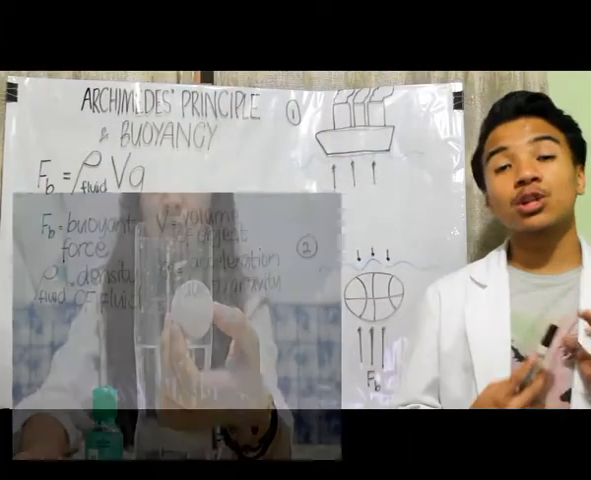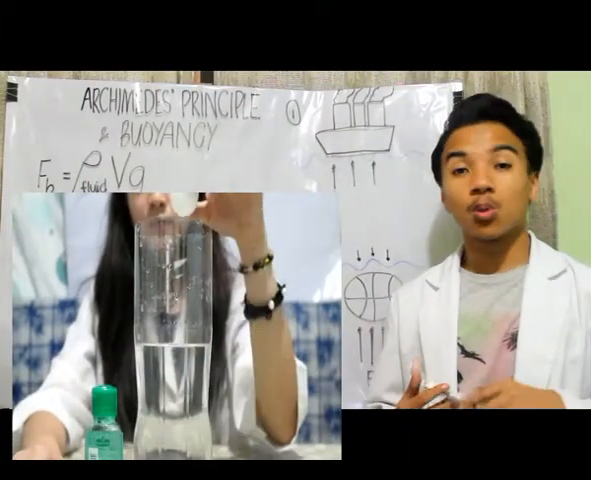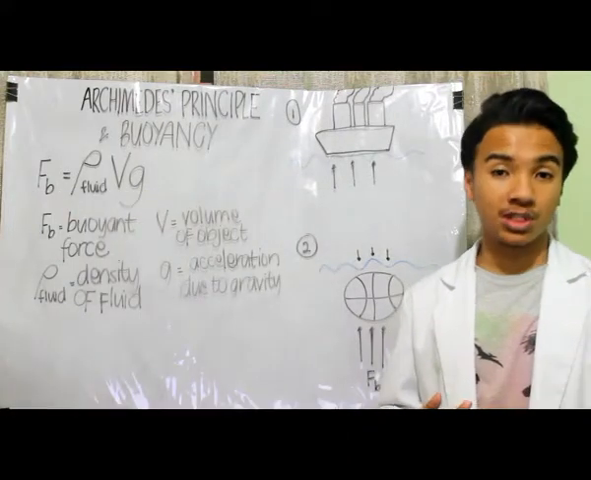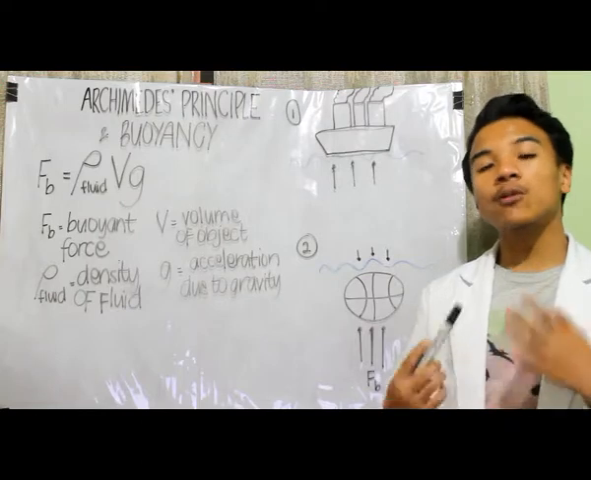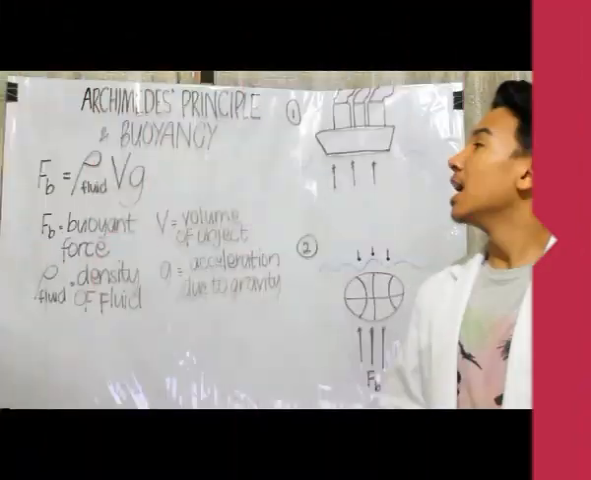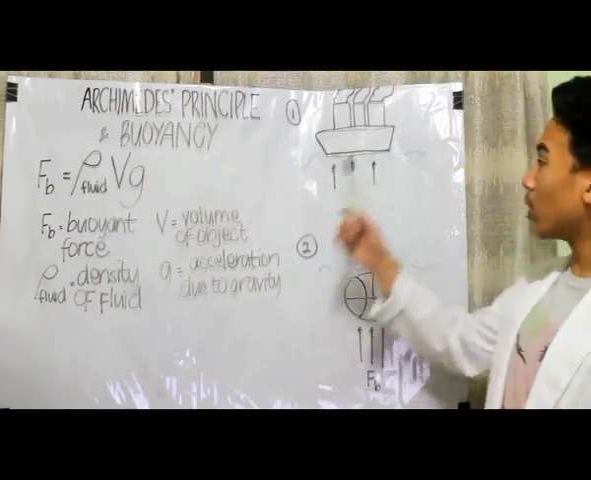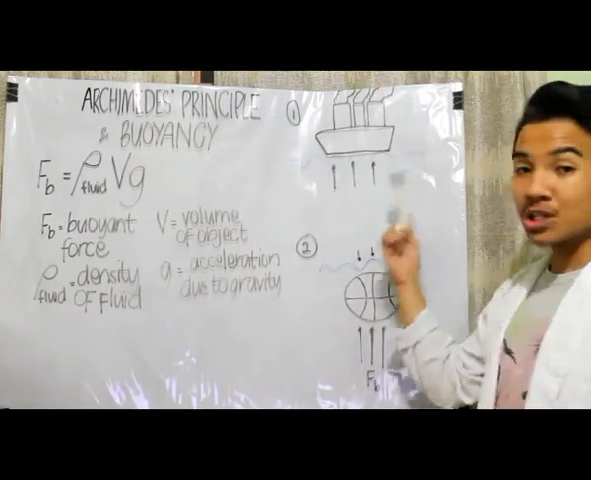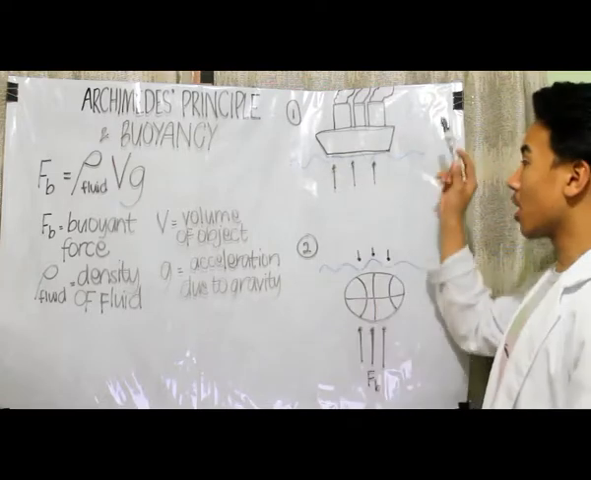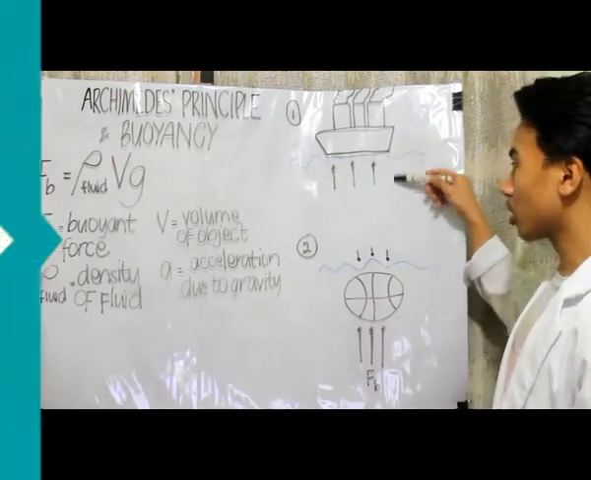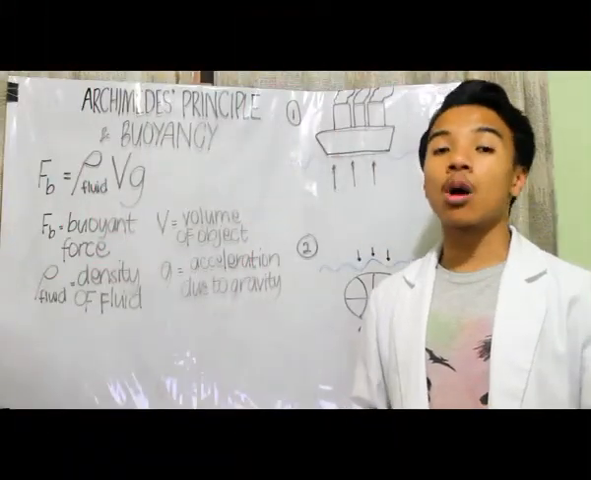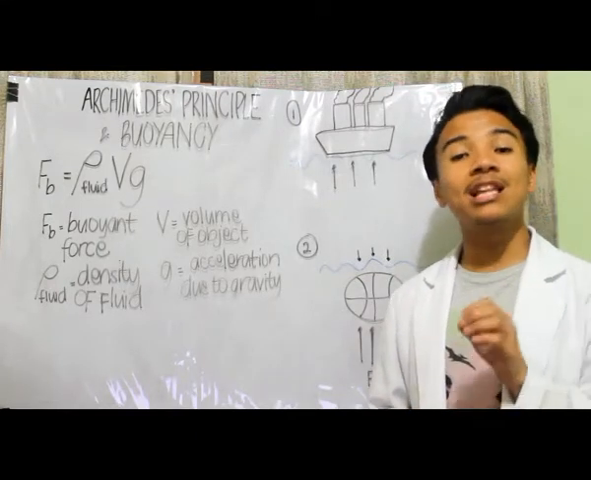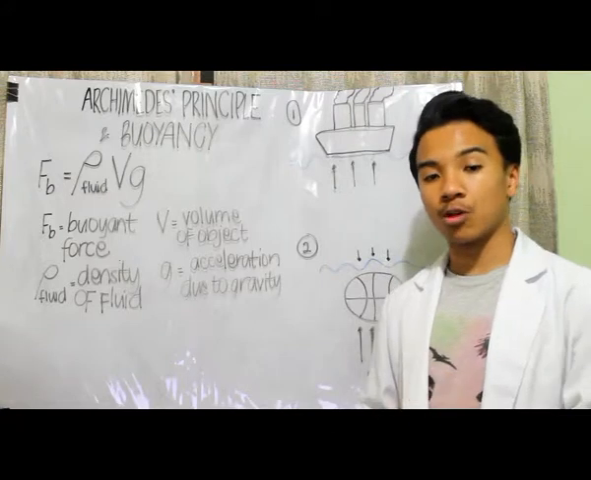We are all very much aware that some objects sink while some objects float. The reason why some objects float is because of an upward force exerted by the water. If we take a look at example number 1, we can see that a ship is floating on water. The reason why it is floating is because of an upward force exerted by the water. If we try to submerge an object into the water, we could already feel an upward force making it difficult for the object to be pushed down.